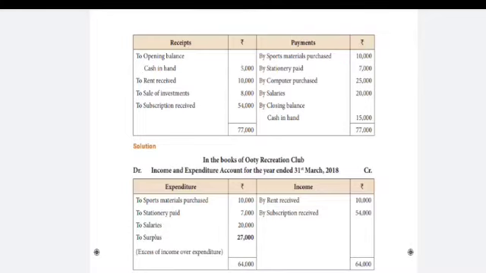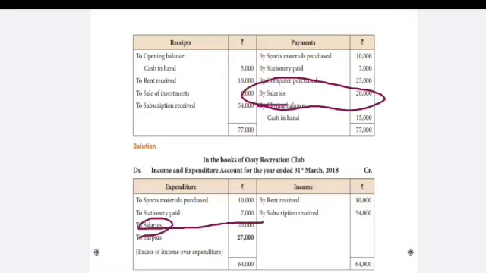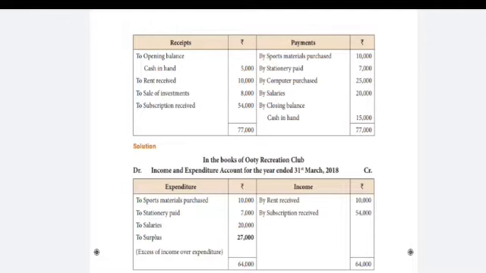See the next one, stationery paid 7,000. Stationery paid also is an expenditure, so expenditure side, stationery paid 7,000. See the next one, computer purchased is not considered for the value. Next one, by salaries. Salaries also is an expenditure, 20,000. Next the closing balance cash in hand. Closing balance is also not considered for value.